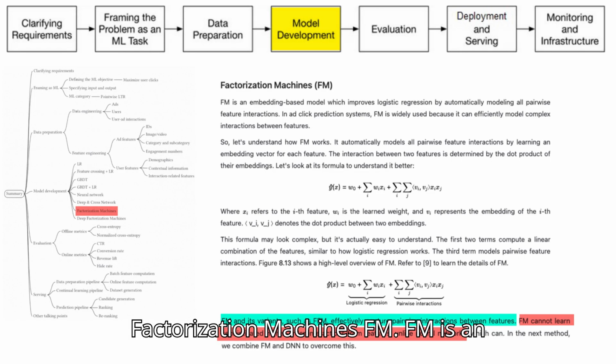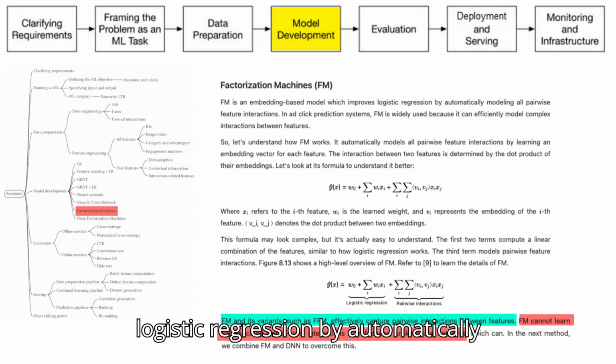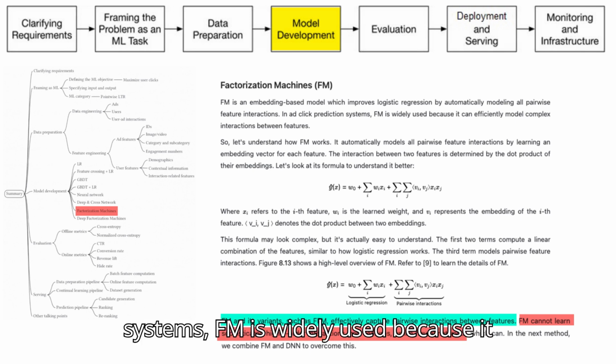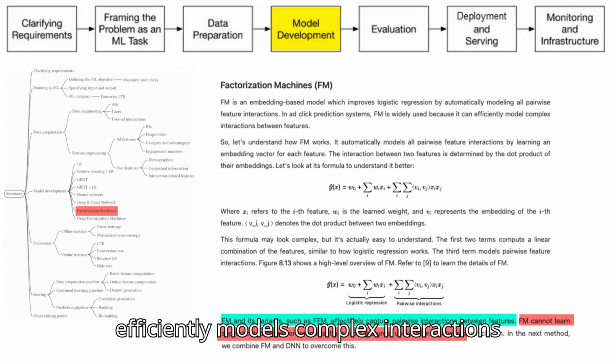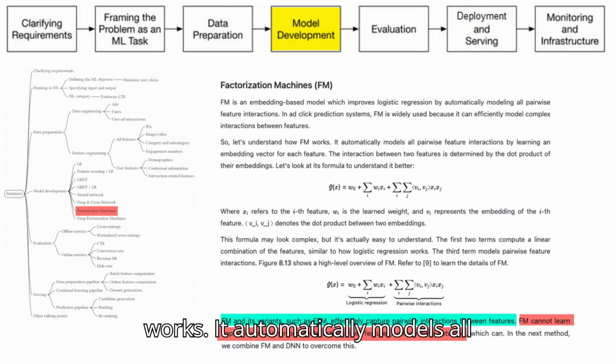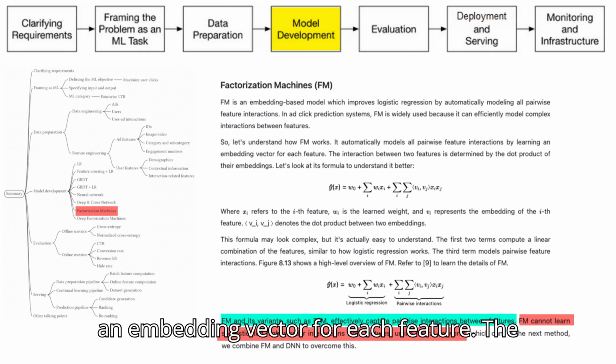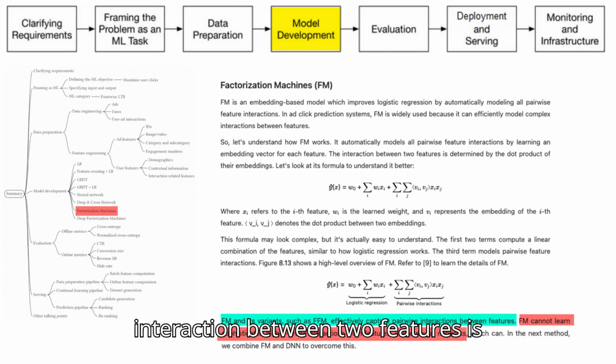Factorization machines, FM. FM is an embedding-based model that improves logistic regression by automatically modeling all pairwise feature interactions. In ad-click prediction systems, FM is widely used because it efficiently models complex interactions between features. Let's understand how FM works. It automatically models all pairwise feature interactions by learning an embedding vector for each feature. The interaction between two features is determined by the dot product of their embeddings. The formula is as follows.